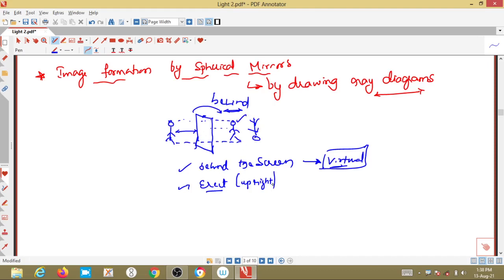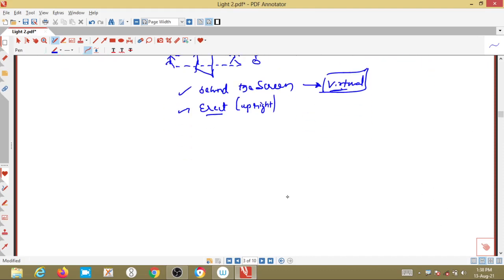Now, in order to understand the image formed by spherical mirrors, first you have to understand some basic rules which are very important. First understand those basic rules, then we can easily understand image formation by spherical mirrors. In today's class, we will see the basic rules for drawing ray diagrams.